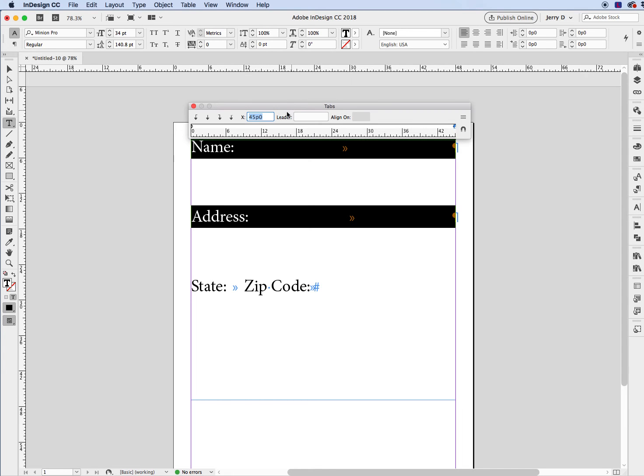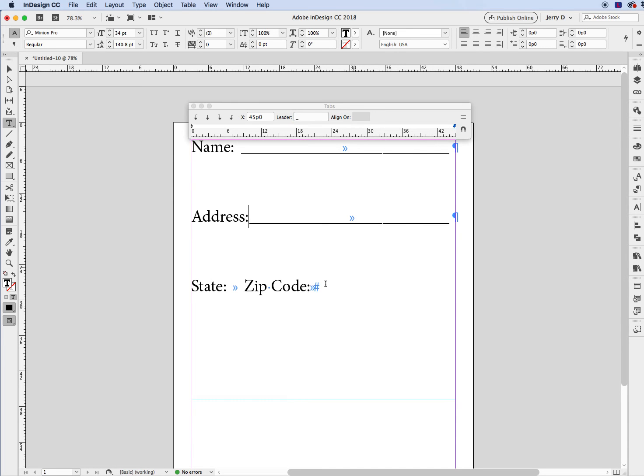Okay. So now you're going to notice that it's 45 picas. We have something that says leader right here. So we're going to put in that leader, that's what we're going to put in the underlines. And once we do that, you'll see that will give us a controlled line width that is going to be exactly 45 picas to the edge. All right, great. So now the next thing we're going to do is highlight this last paragraph down here that has the 2 tab stops.